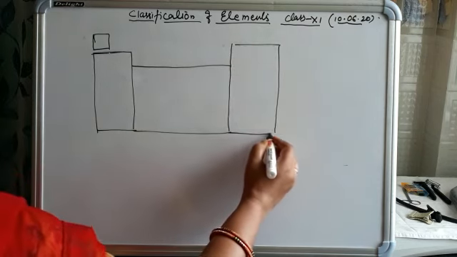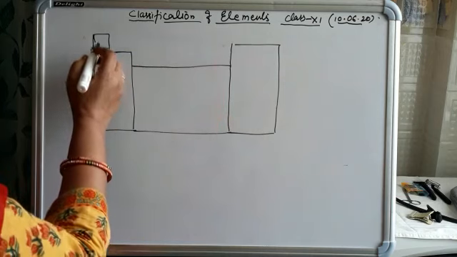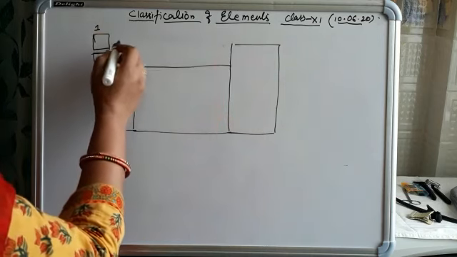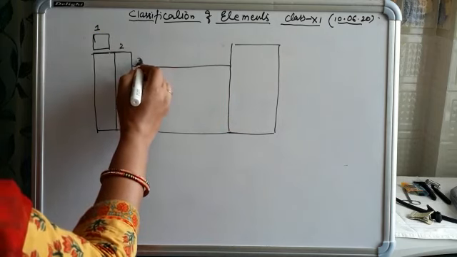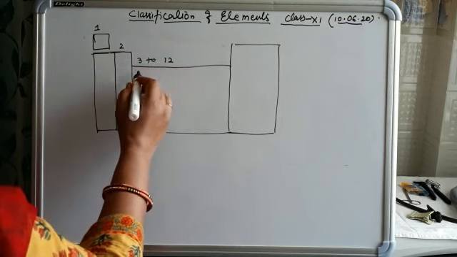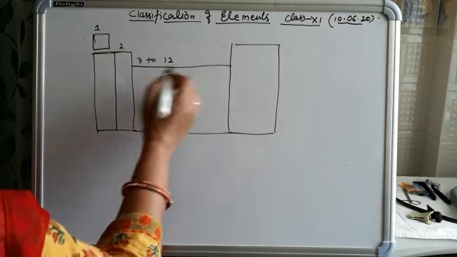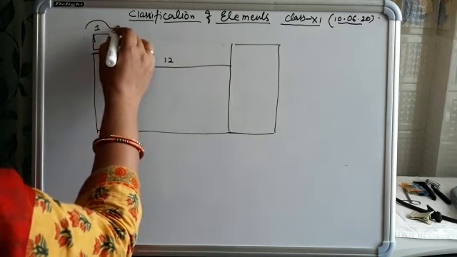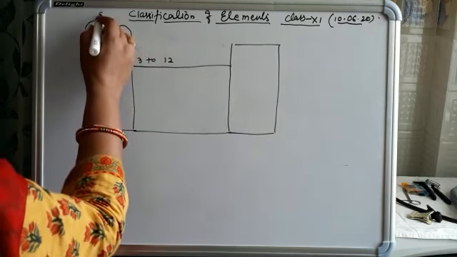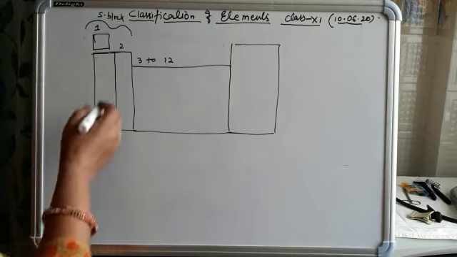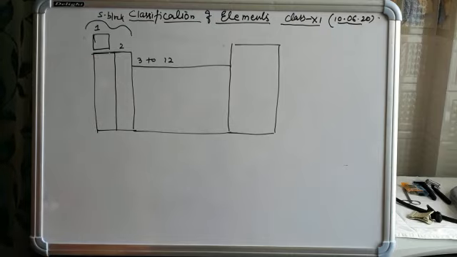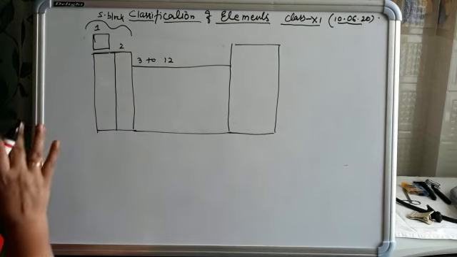The total number of groups is 18. Here is the first group and here is the second group; groups 3 to 12 are placed between this and this. These two groups are known as the s block, because for the elements in these groups, when we write the electronic configuration, the outermost electron comes in the s orbital. So these groups belong to the s block.